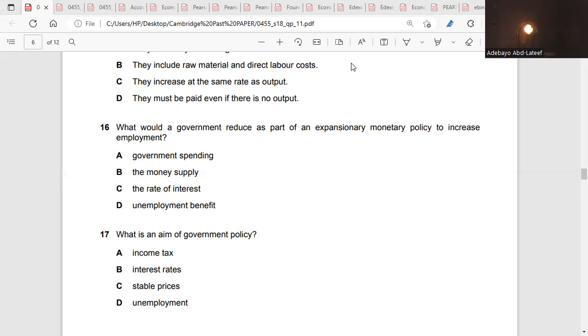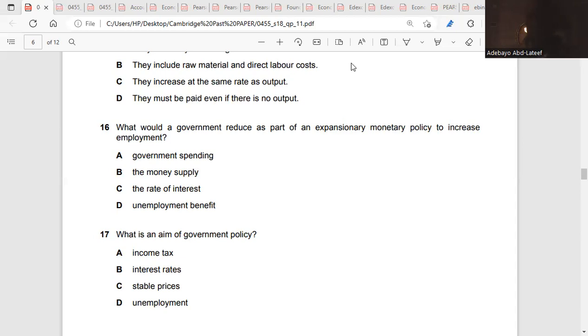Because when interest rate falls, a lot of people would be motivated to take money from the bank at a lower interest rate. Okay. So let's look at the question. What would the government reduce as part of expansionary monetary policy to increase employment? Government spending. If government reduces its spending, then there's nothing expansionary there. The money supply. Money must flow in the economy for expansion. I think it is the rate of interest. Because if the interest rate falls, the cost of borrowing will fall, and if the cost of borrowing falls, investment will increase. As a result, firms' output will increase.